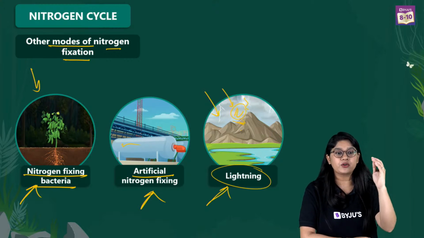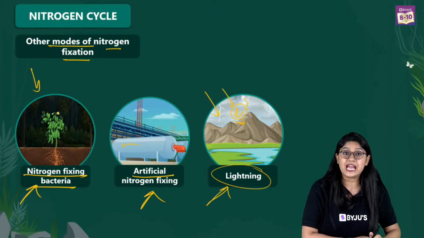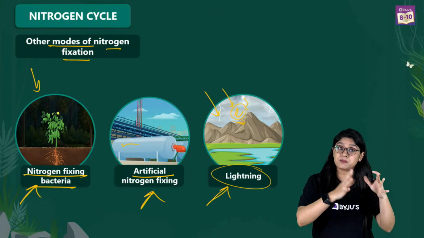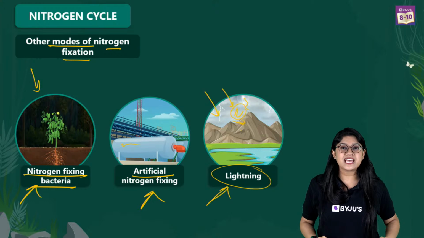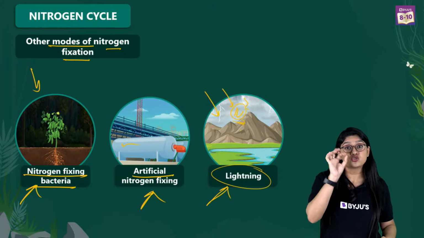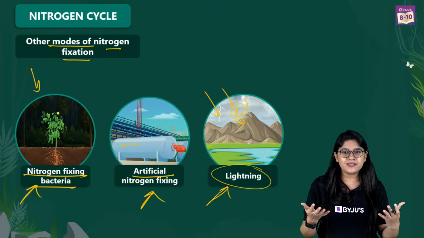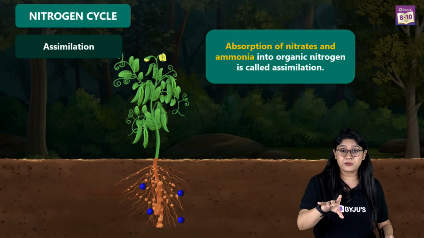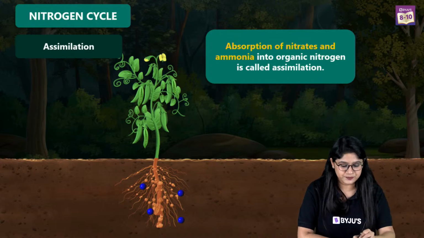So we are talking about nitrogen fixing, and we are focusing on the bio part of it. So we have leguminous plants. The leguminous plants have root nodules, and inside those root nodules we have the rhizobium, which actually helps in nitrogen fixation. Yes, Lakshmi, I have repeated it. I hope that you got this.